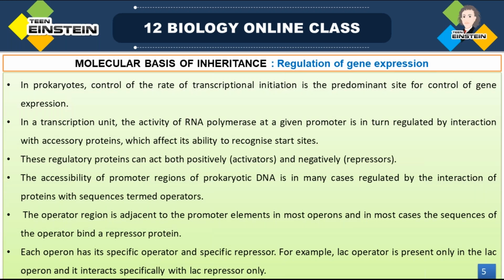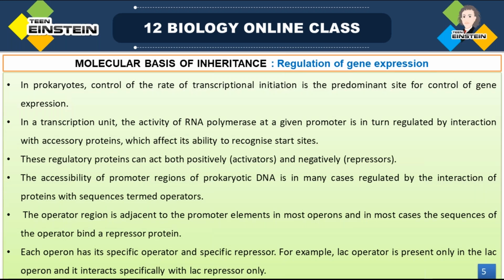If other proteins are interacting with that promoter site, RNA polymerase will find it difficult to identify that promoter region, or cannot interact with that enzyme binding site, right? So that's how the regulation is done.